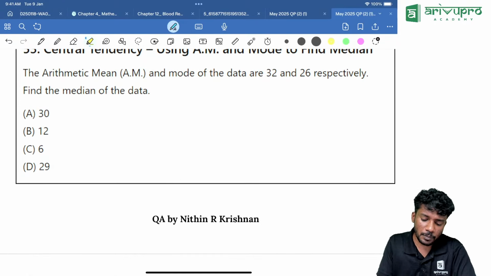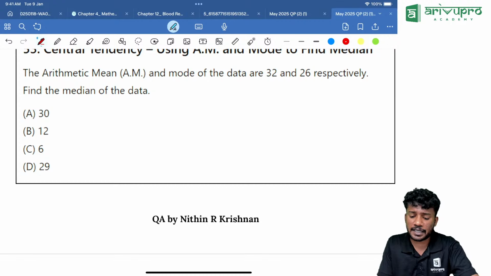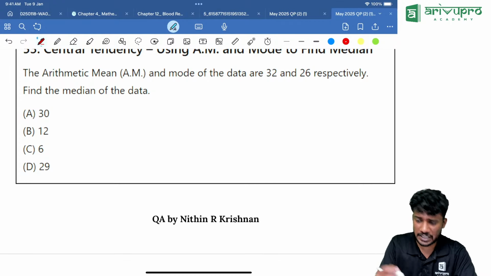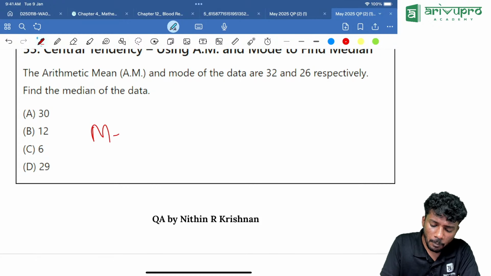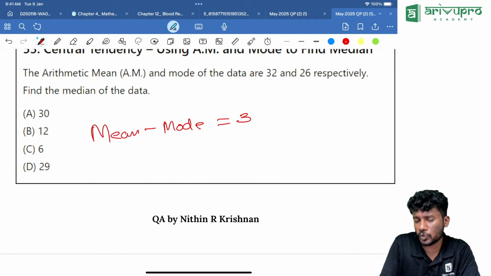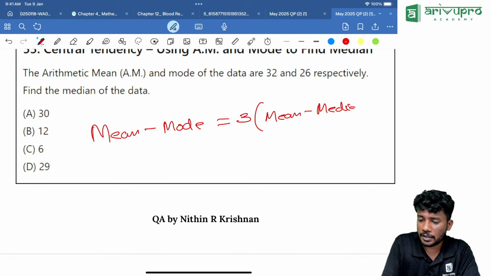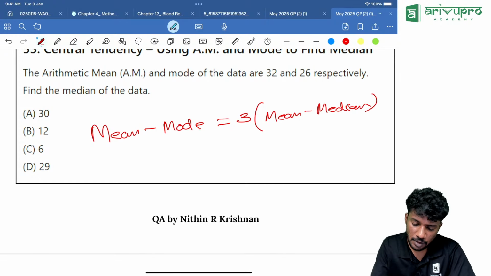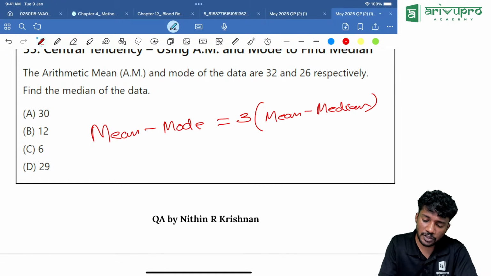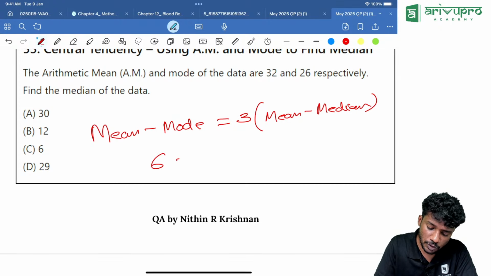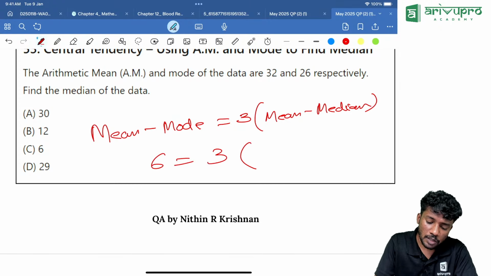The arithmetic mean and mode of the data are 32 and 26 respectively. What is the formula I teach you now? Mean minus mode is equal to 3 into (mean minus median). Substitute values, you will get the answer. So mean minus mode is 32 minus 26, which is equal to 6, which is equal to 3 into (32 minus median). We don't know the median.